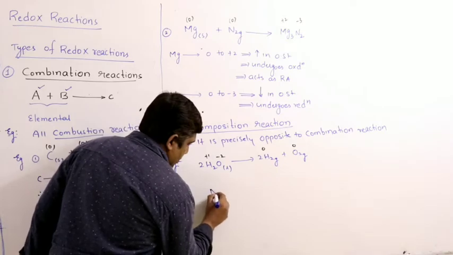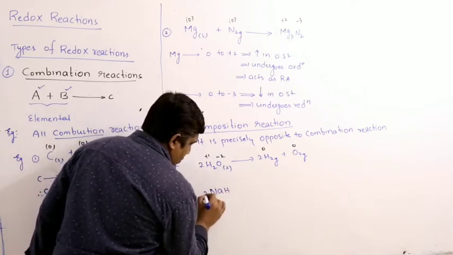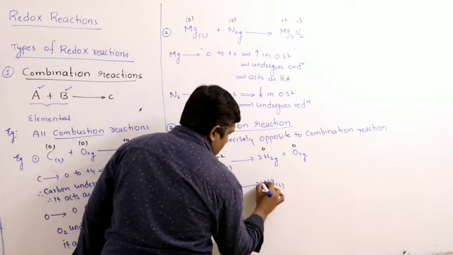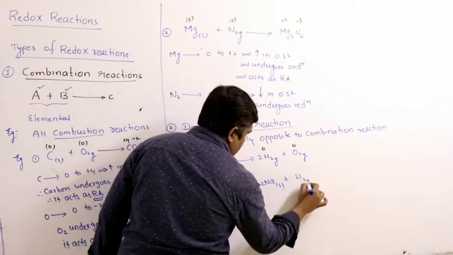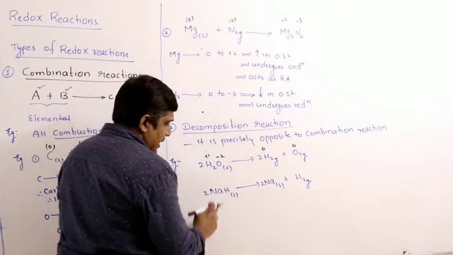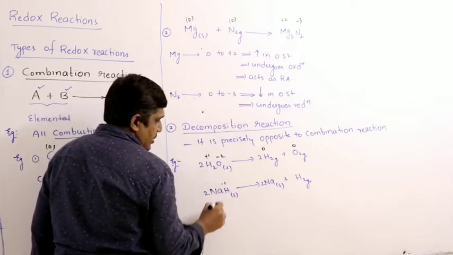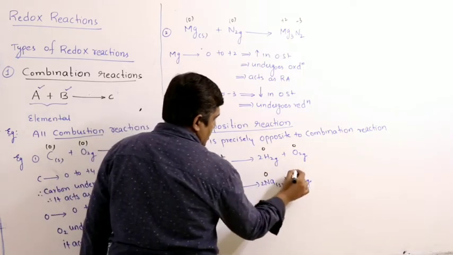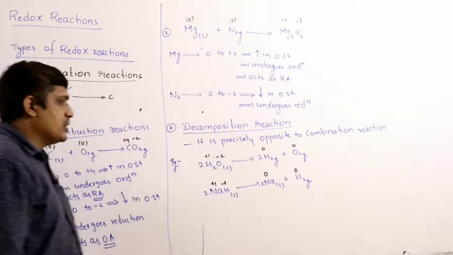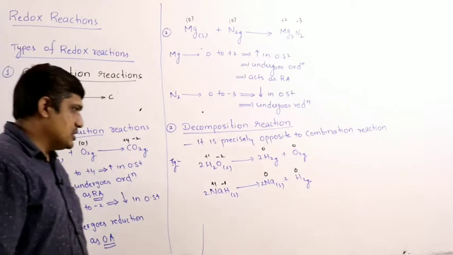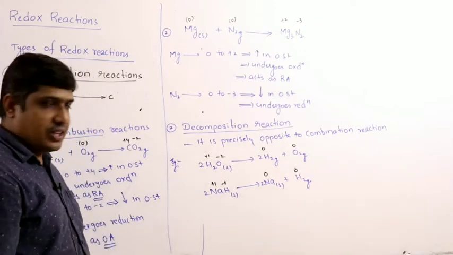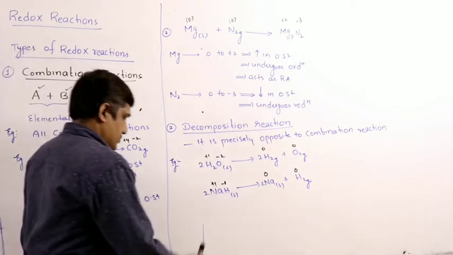Another example, sodium hydride solid gives sodium solid plus hydrogen gas. In metal hydrides, hydrogen carries a -1 charge, sodium carries +1, and the elements are 0, 0. So sodium changes from +1 to 0, hydrogen changes from -1 to 0. One is undergoing oxidation, the other is undergoing reduction, therefore it is a redox reaction.